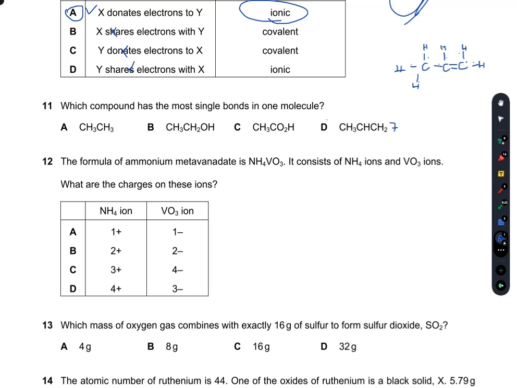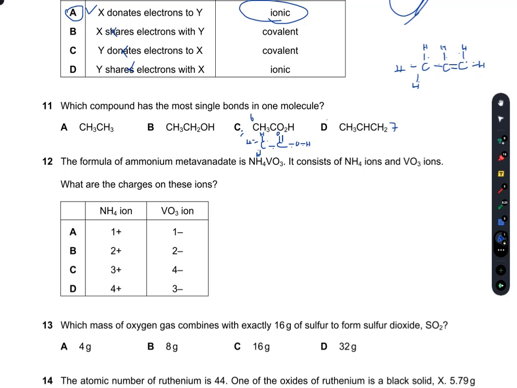In C, if I check C, so C, hydrogen, hydrogen, hydrogen, carbon, double bond oxygen with H, so that is the alcoholic group. So 1, 2, 3, 4, 5, 6. C will have 6.